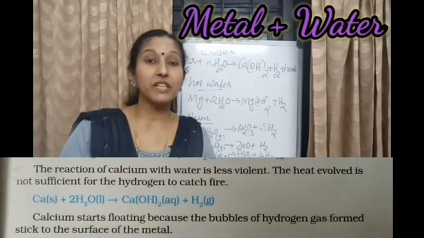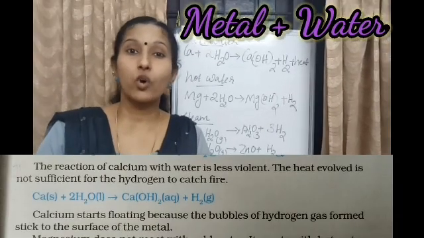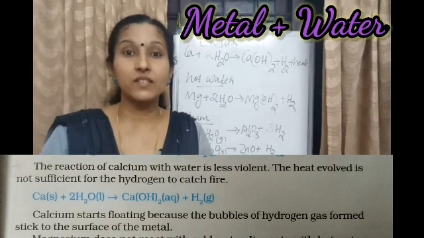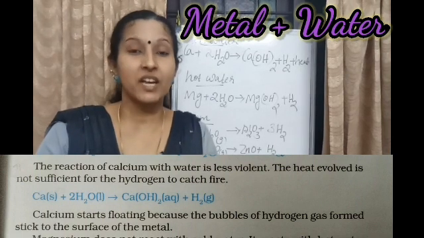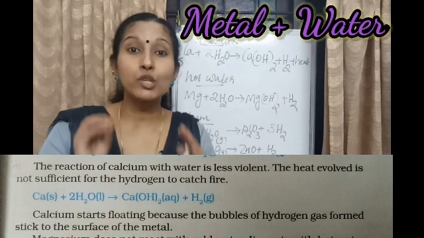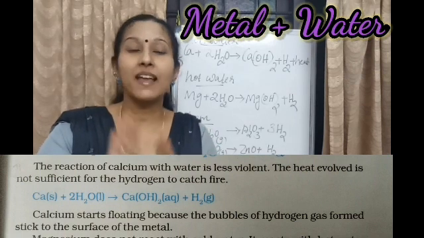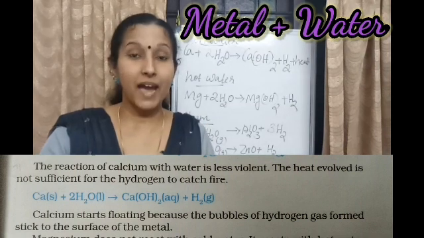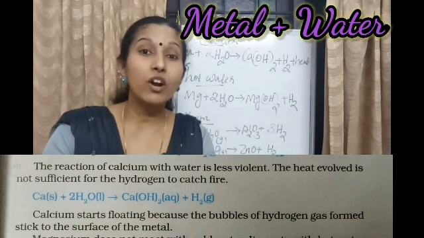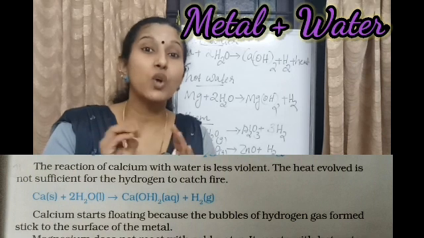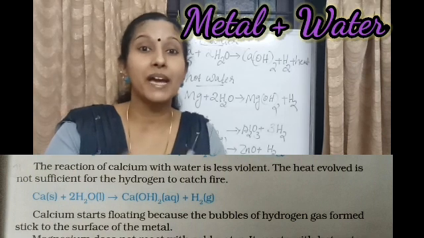The reaction between calcium and water is less violent. That is not a vigorous reaction. Calcium does not show a vigorous reaction towards water. The heat energy evolved from this reaction is not sufficient for hydrogen to catch fire.